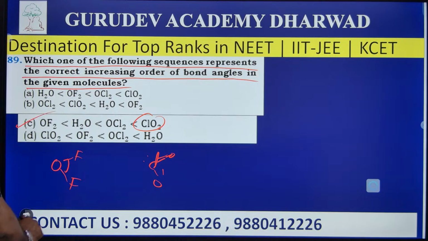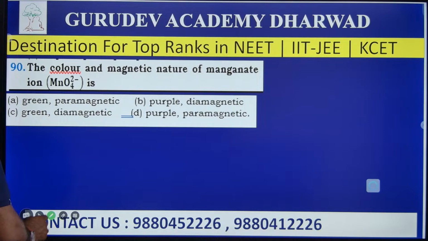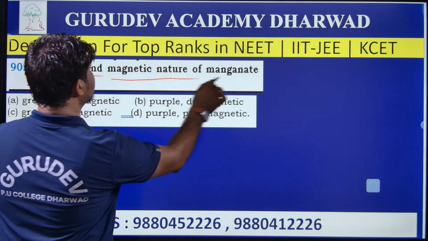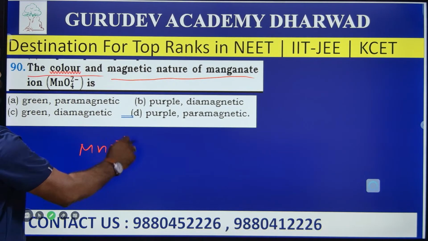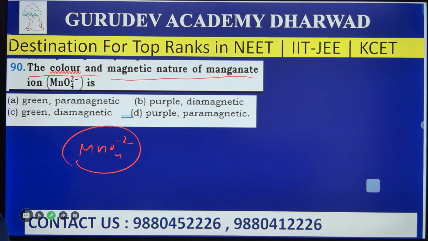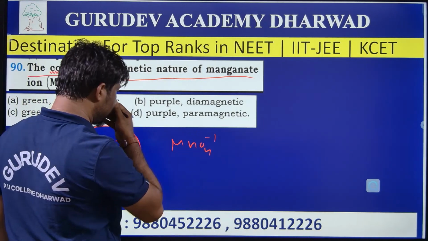Next, we come to the last question of this question paper in this live stream: the color and magnetic nature of the manganate ion, that is MnO4 2-. MnO4 2-, its name is manganate ion. That manganate ion is green in color. Permanganate is purple in color. That permanganate is nothing but MnO4 minus 1, which is a permanganate.